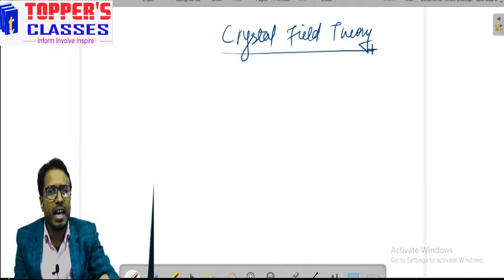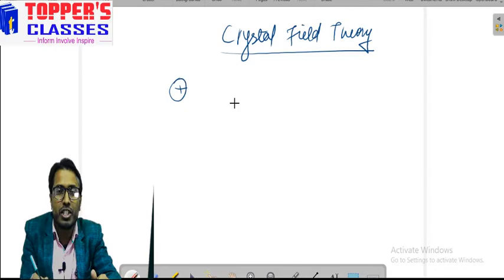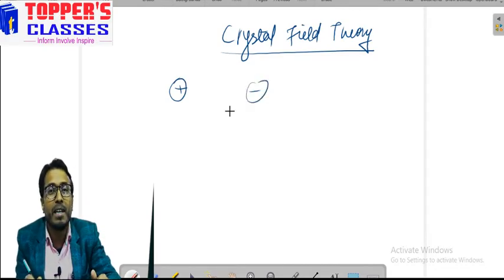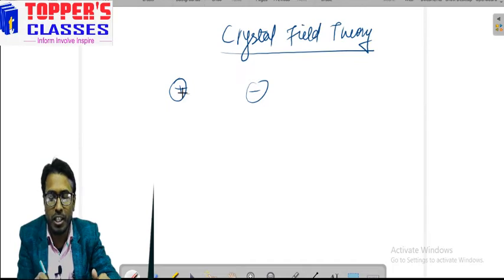So dear students, as we studied in valence bond theory, there is interaction of orbitals and there is overlapping of orbitals. But in crystal field theory it violates the concept of overlapping. That is, there is no concept of overlapping. There is interaction between the metal and the ligand, and that particular interaction is completely electrostatic in nature. What does electrostatic mean? Electrostatic means if we have a positive charge and a negative charge, then there will be a force of attraction between these oppositely charged particles.